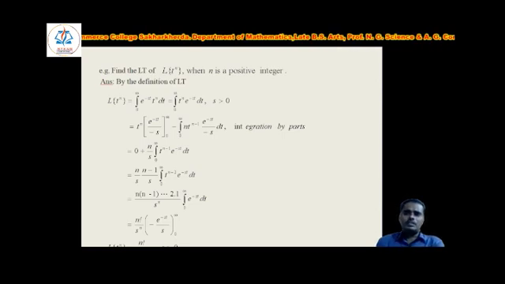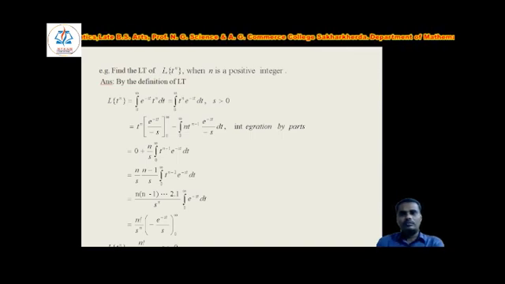So if we apply the upper limit and lower limit in first term, we will get 0 plus second n upon s integration 0 to infinity t raised to the power n minus 1 into e to the power minus st dt.